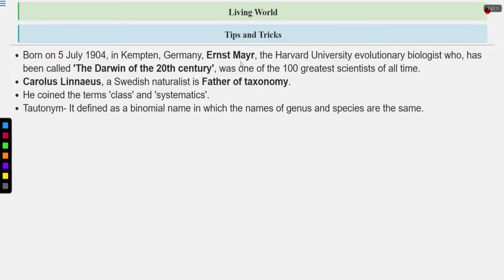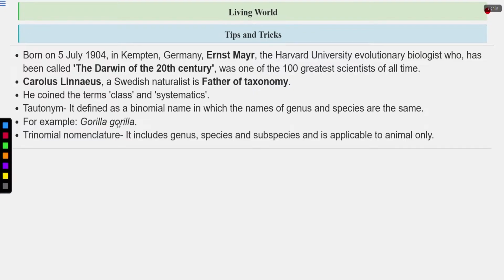A tautonym, what is a tautonym? It is defined as a binomial name in which the name of the genus and species are the same. So that is a tautonym, where the name of the genus and the name of the species are the same. For example, Gorilla gorilla. This is a tautonym. The first Gorilla is the genus, so it starts with a capital letter. The other gorilla is the species, so it starts with a small letter.